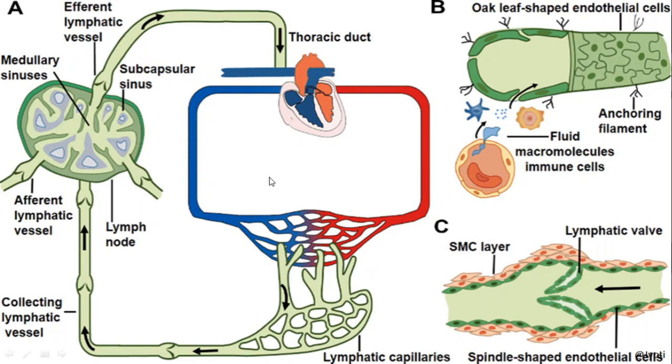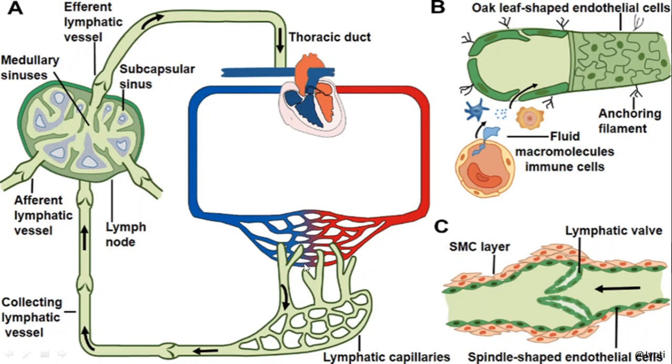So here more clearly you can see this is the blood vascular system, and here you can see this is the lymphatic system. Suppose this is a lymph node from where many lymphatic vessels have arisen. You can see that this particular lymphatic vessel is in connection with the blood vessels, so that the materials carried from the lymphatic tissue will be transported to the blood.